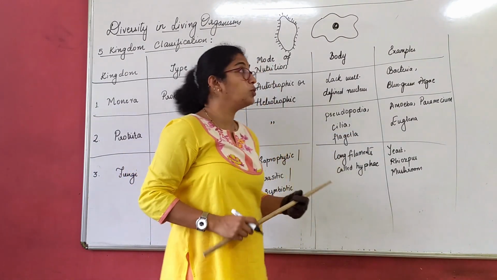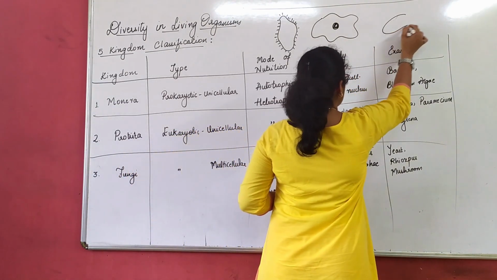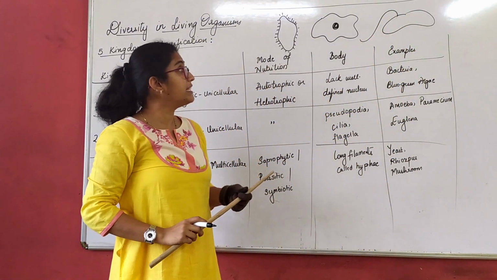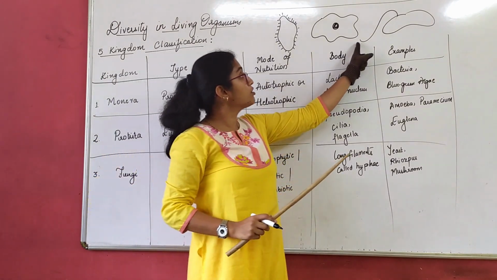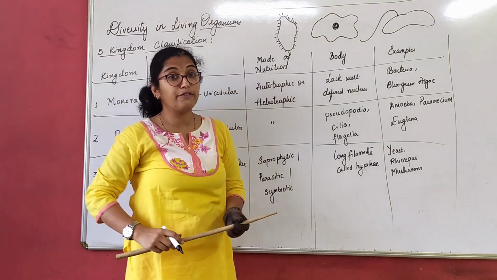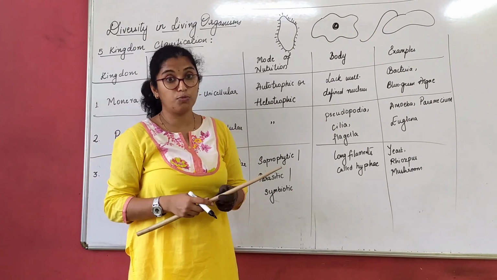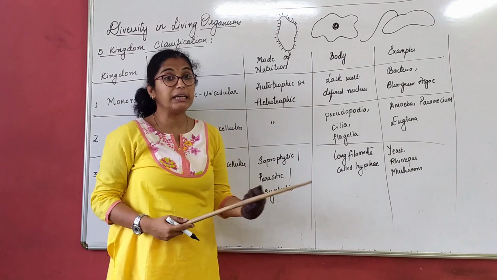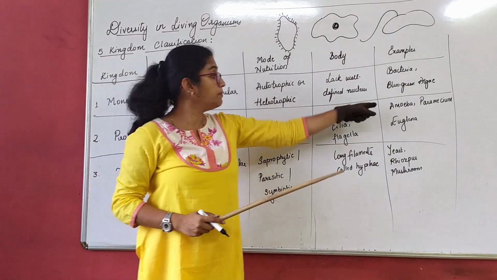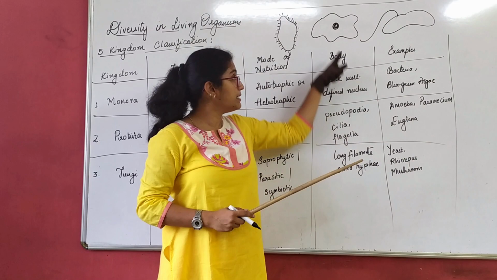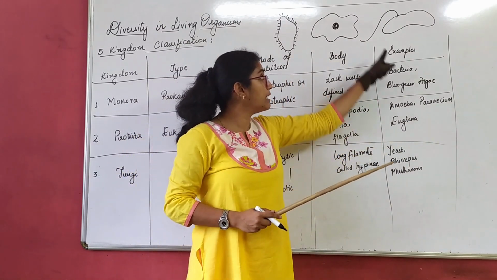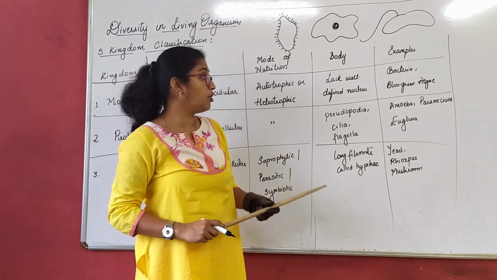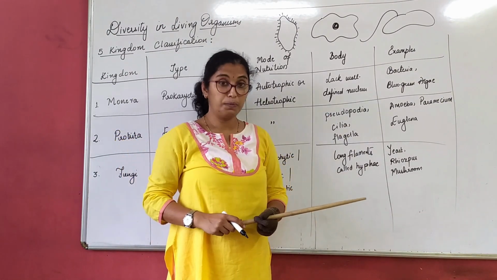The last one, euglena. This is the structure of a euglena. It has a flagellum, or flagella, which helps in locomotion. So these are the locomotory organs in these organisms: amoeba has pseudopodia, paramecium has cilia, and euglena has flagella. And these are the examples of Protista.